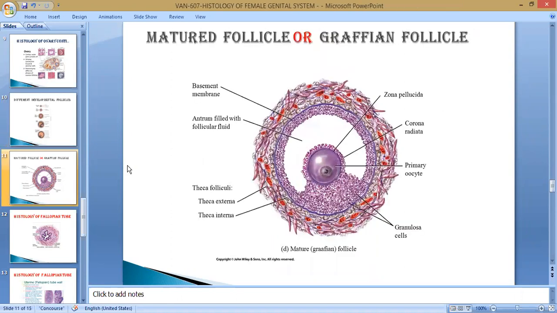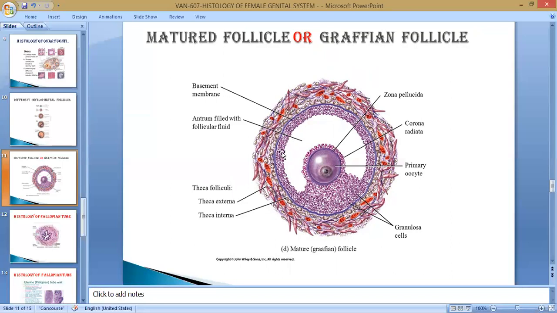You see here, this is the single picture of the mature follicle we have already discussed. This is the basement membrane. Outside the basement membrane is the theca externa, and this is the theca interna. This is the theca externa from here to here, and this is the theca interna. Then the basement membrane.